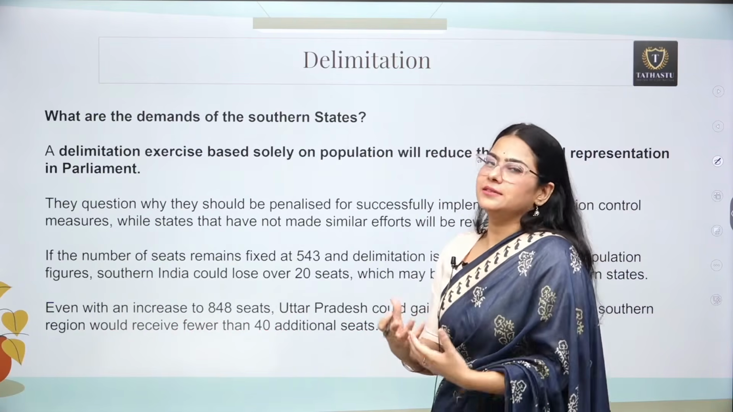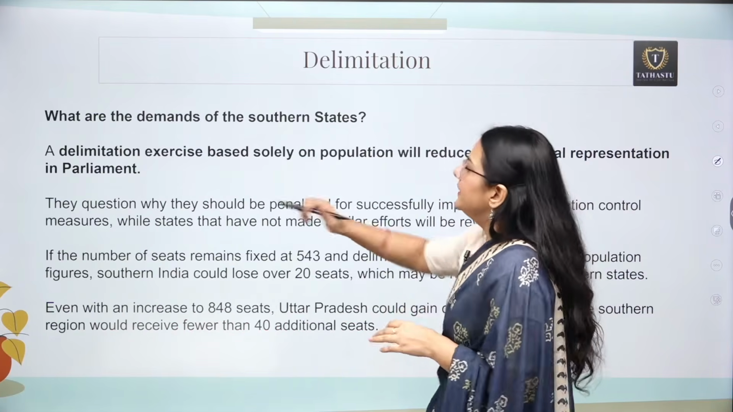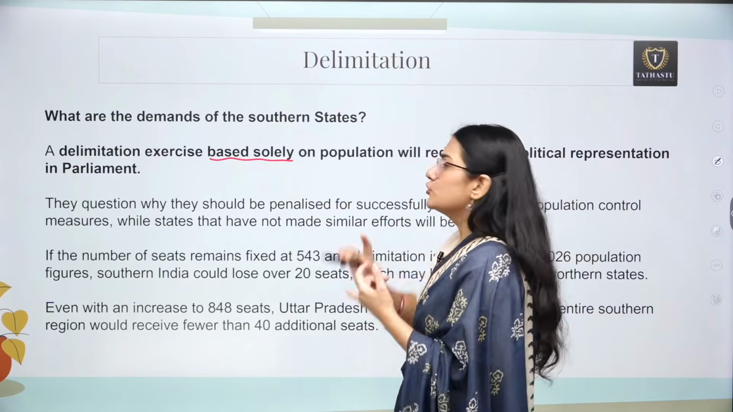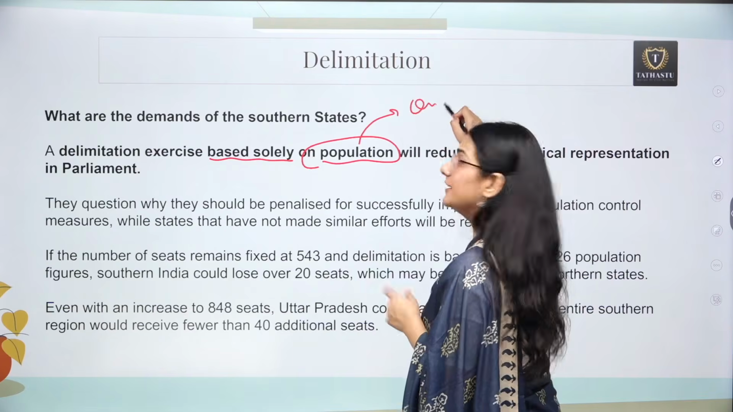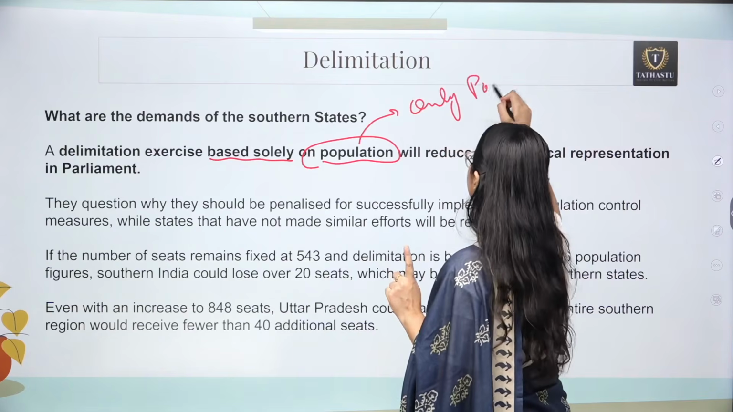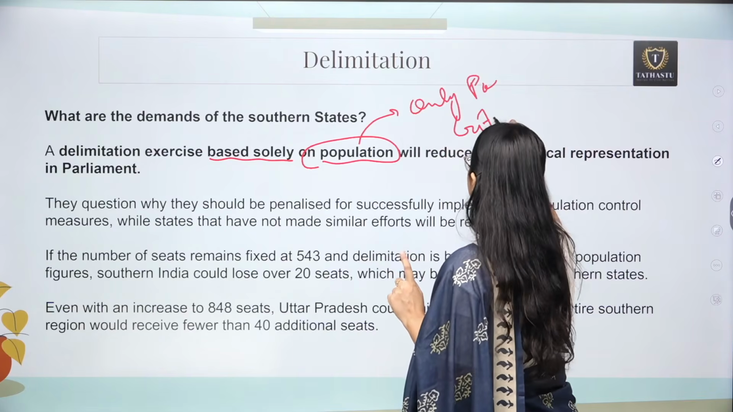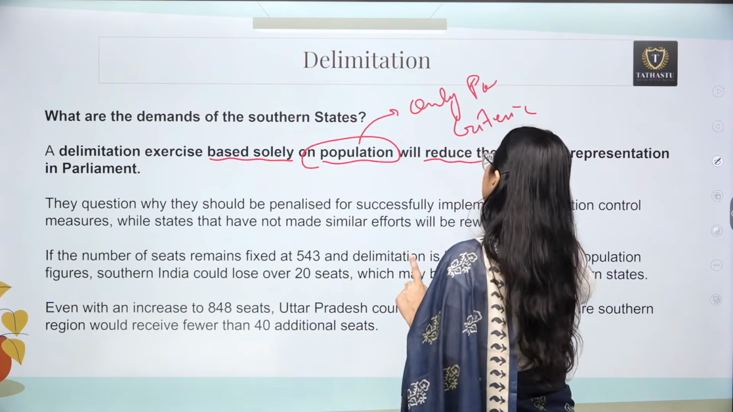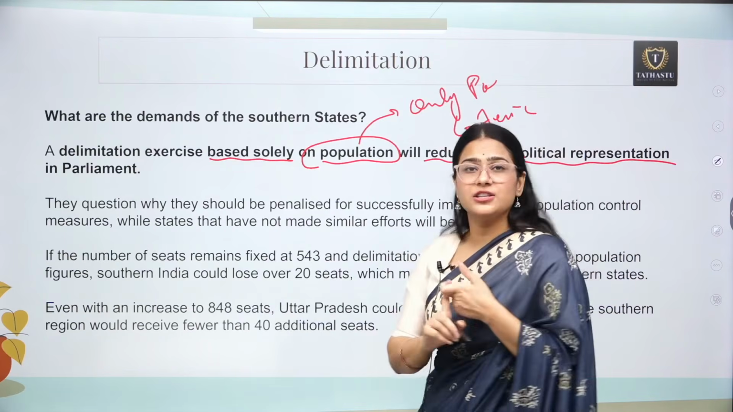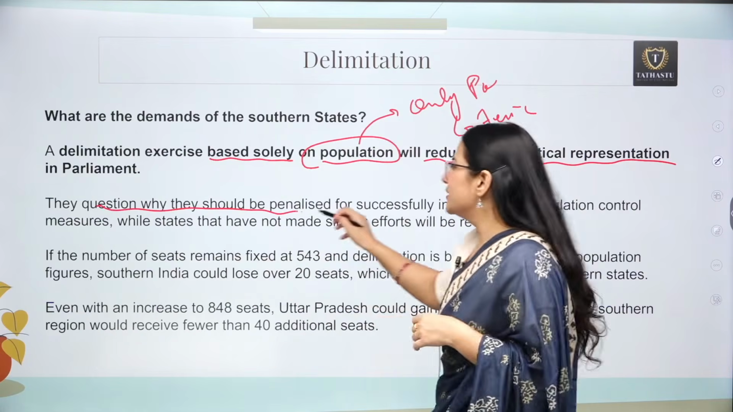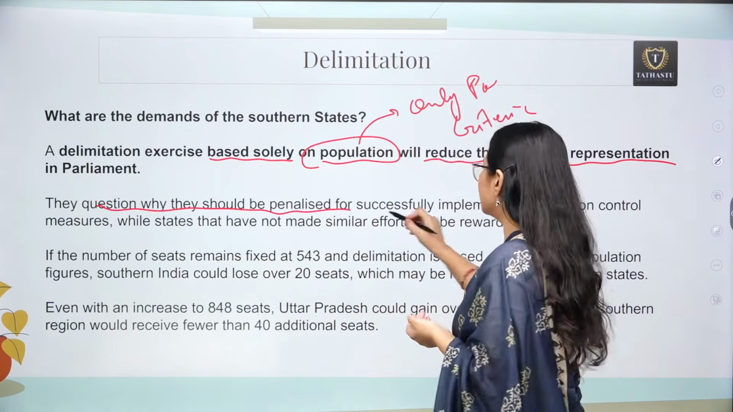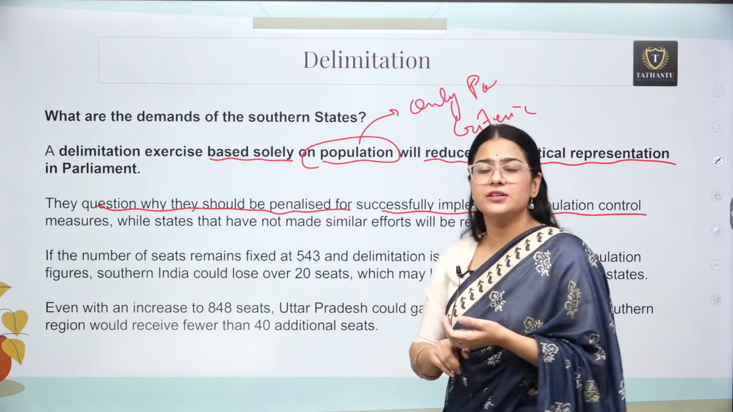Now, what are the demands of the southern states? A delimitation exercise based solely on population. If population is the only criteria, then southern states will reduce their political representation in Parliament. This is very much true, right? They question why they should be penalized for successfully implementing the population control program.